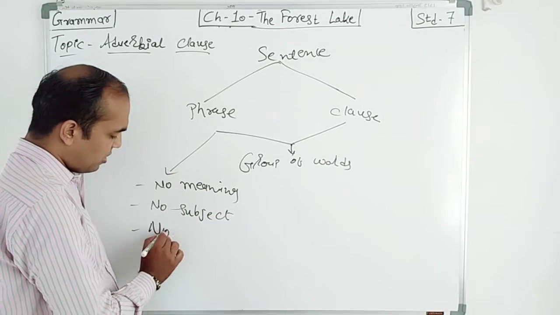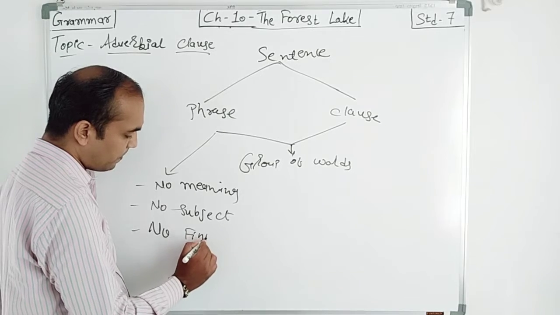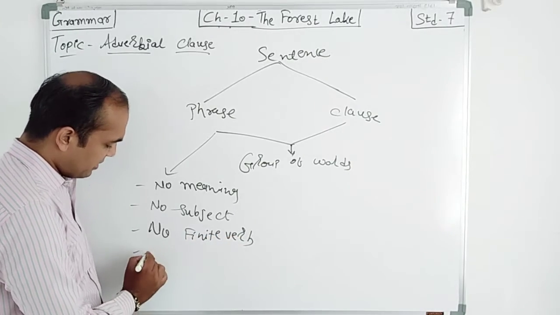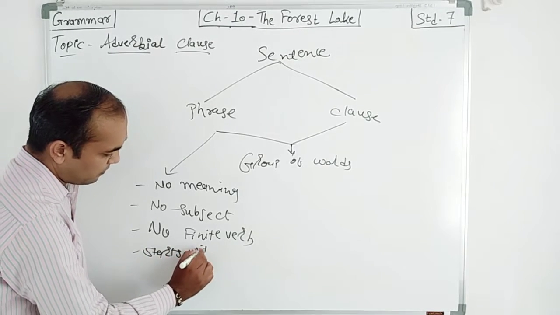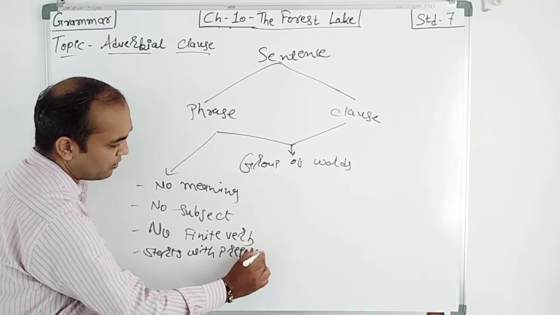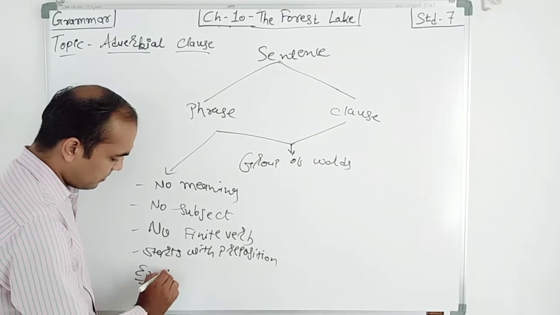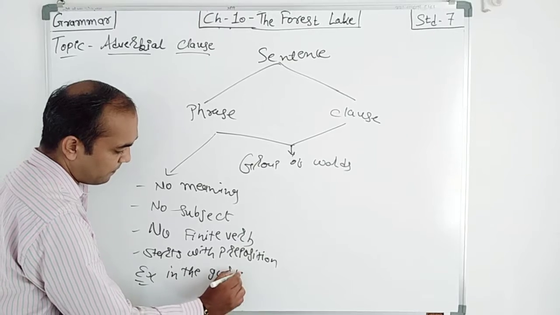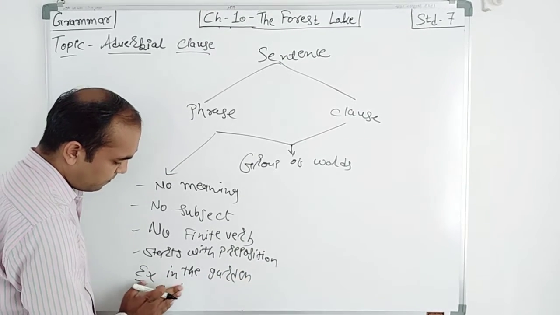Number three, no finite verb, and it starts with a preposition. For example, in the garden, on the table.